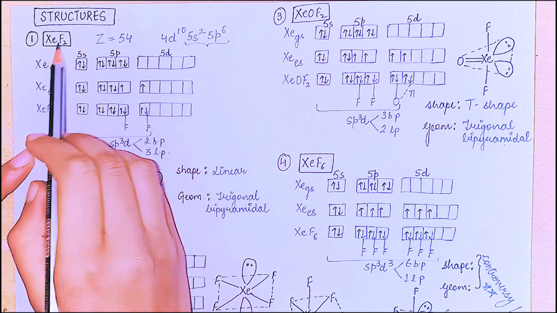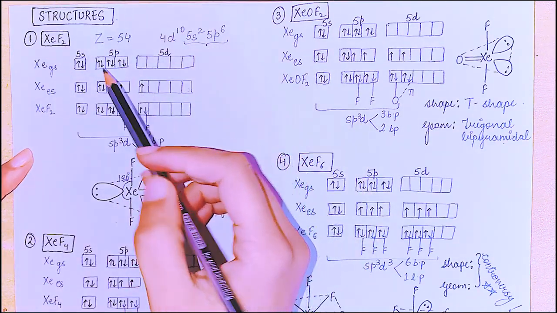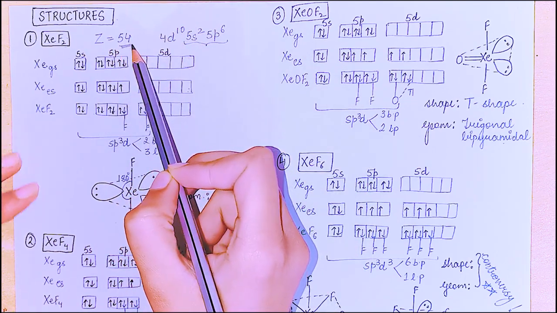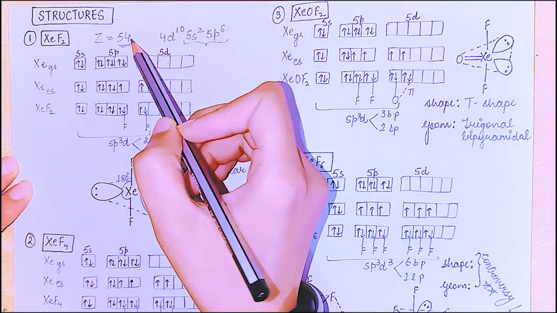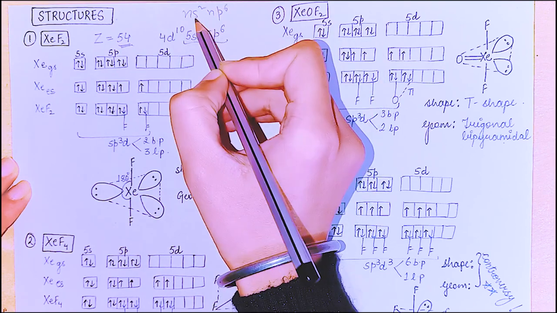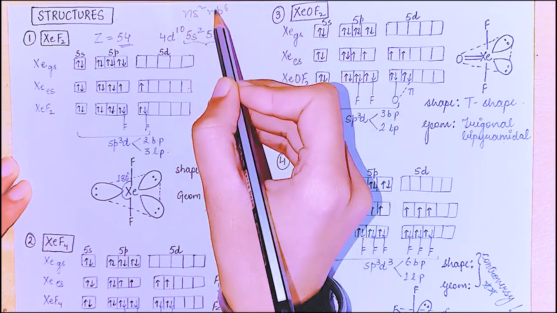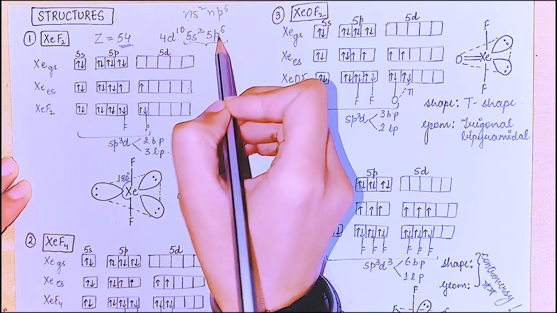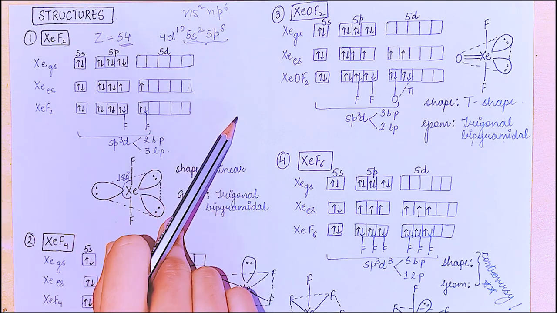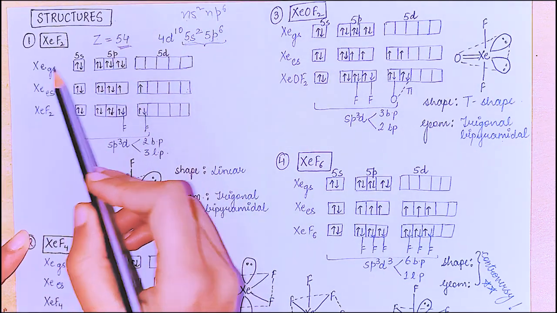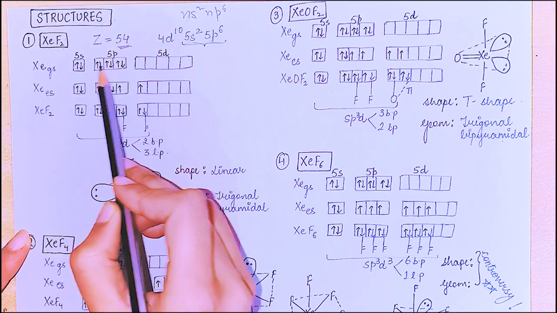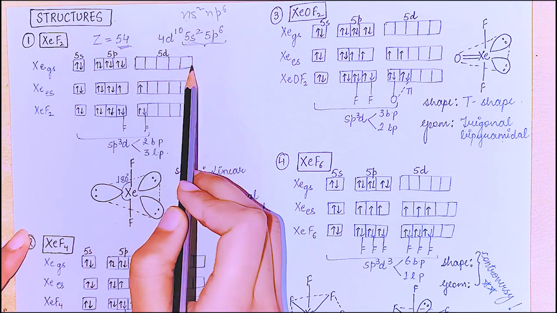Let's see. The first one is XeF2, xenon difluoride. Just remember the atomic number of xenon. It is 54, right? So the electronic configuration is going to be ns2 np6, as you know. So here it is 5s2 5p6 4d10, right? So we have to draw the 5, n is equal to 5 only. Xenon in ground state is fully filled, 5s2 5p6 electrons, and d is empty.